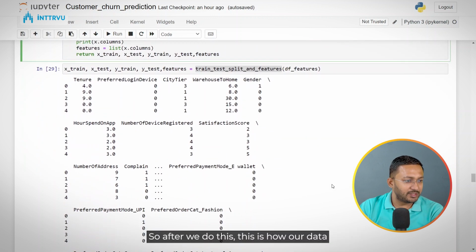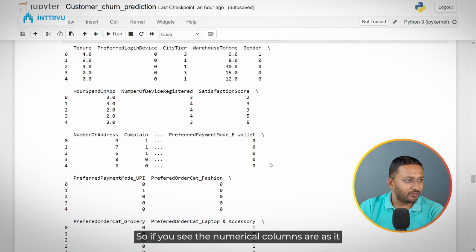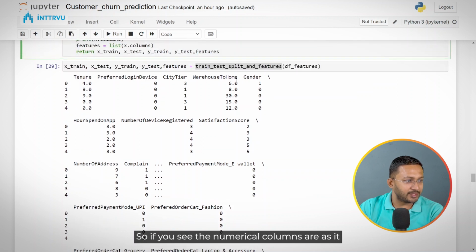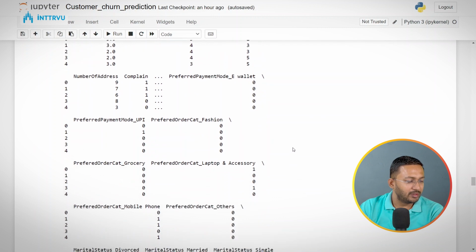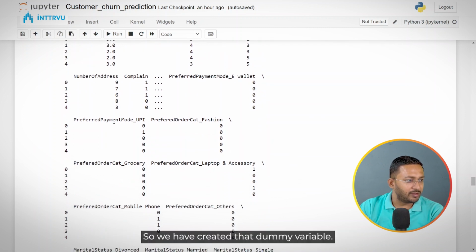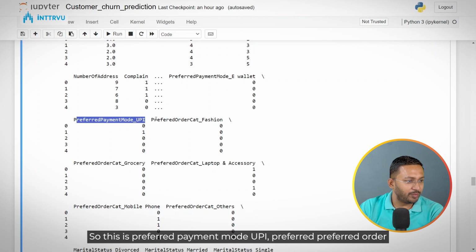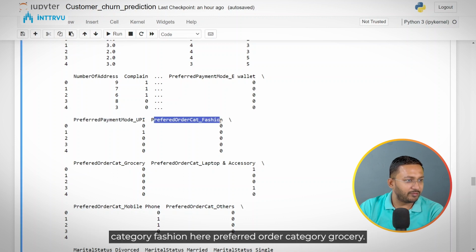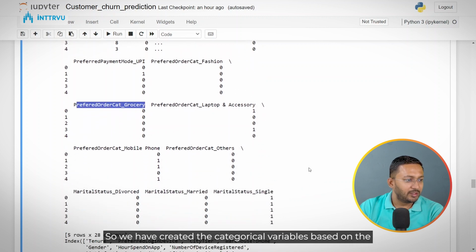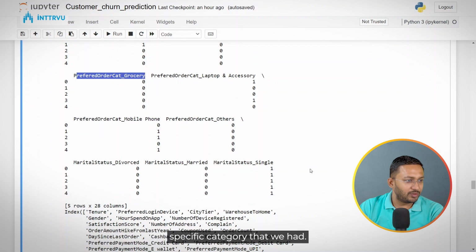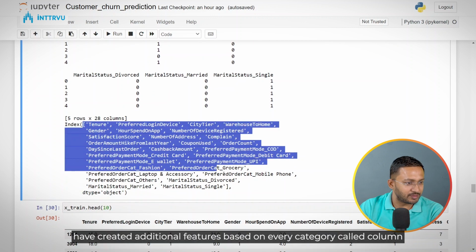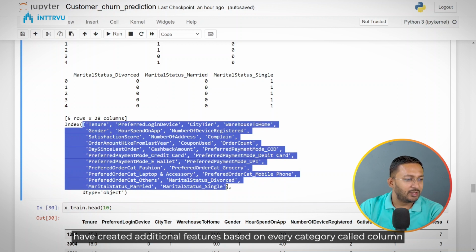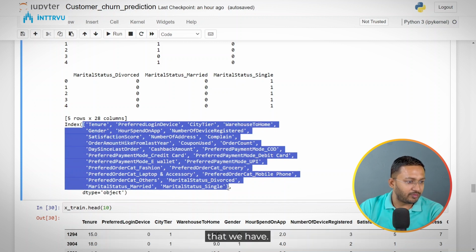So after we do this, this is how our data would look like. So if you see, the numerical columns are as they are, but the columns for which we wanted to create a dummy variable, we have created that dummy variable. So this is preferred payment mode UPI, preferred order category fashion, here preferred order category grocery. So we have created the categorical variables based on the specific category that we had. So we are now left with 28 features because we have created additional features based on every category column that we have.